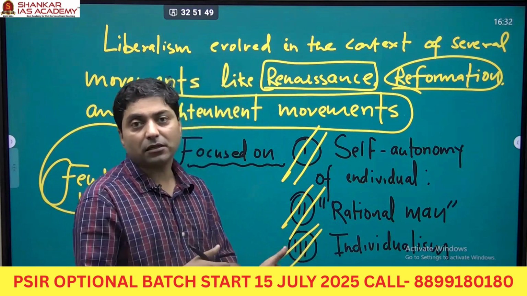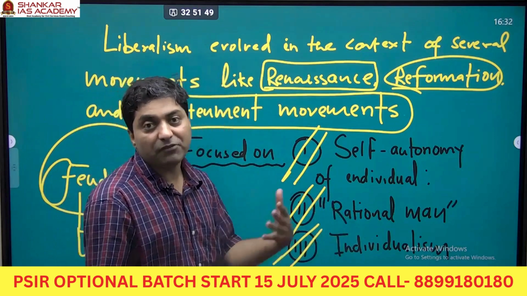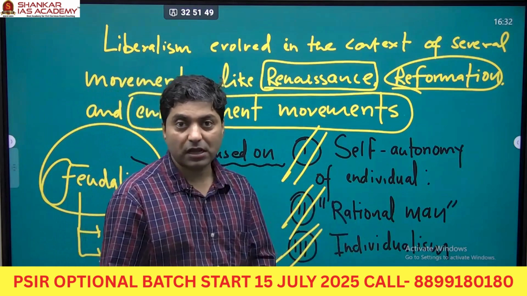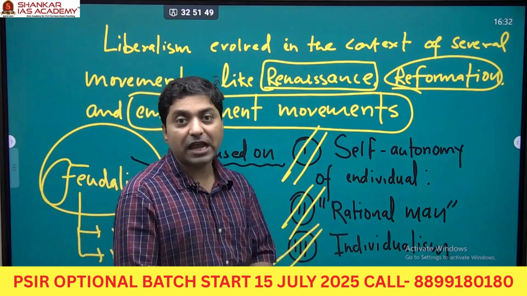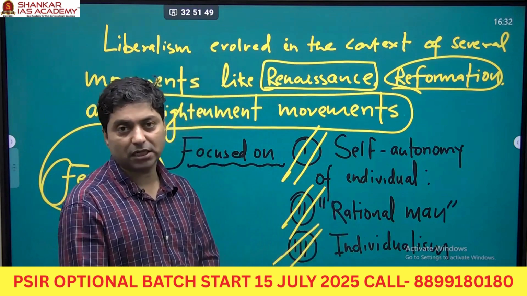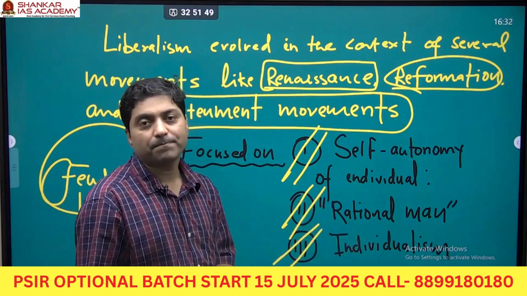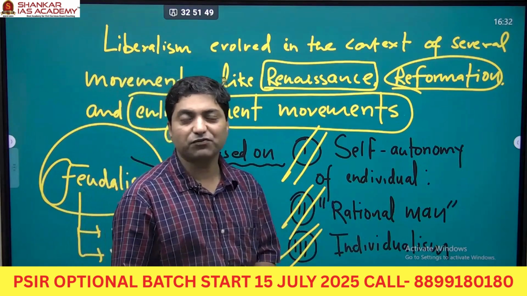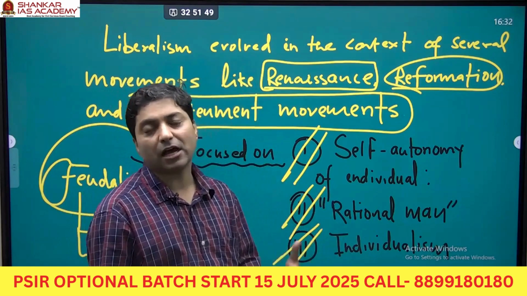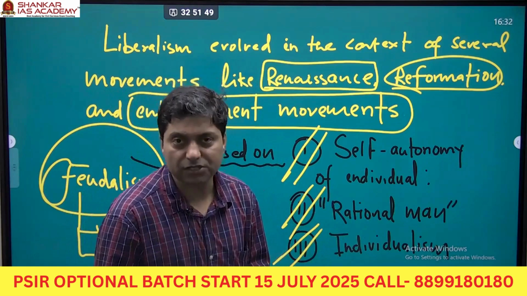Now look at how the people reacted. There were many philosophers, like Thomas Hobbes, who had given social contract theory. John Locke also gave social contract theory. And these two philosophers rejected the divine right theory. Consequently, if you look at how this idea developed, that is called liberalism.